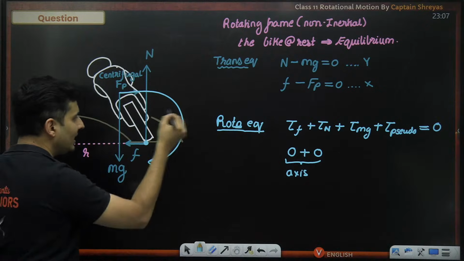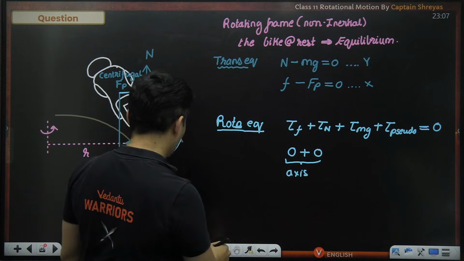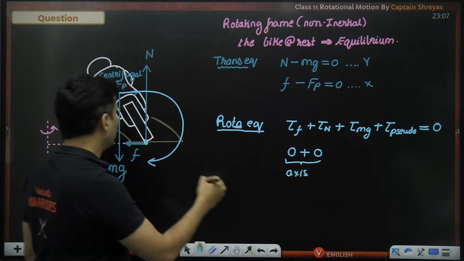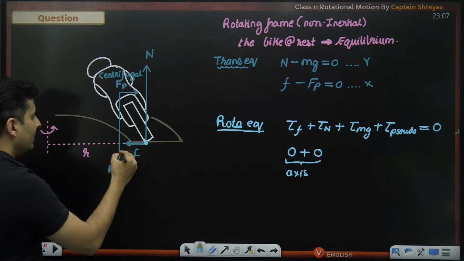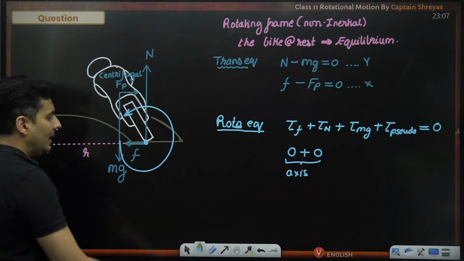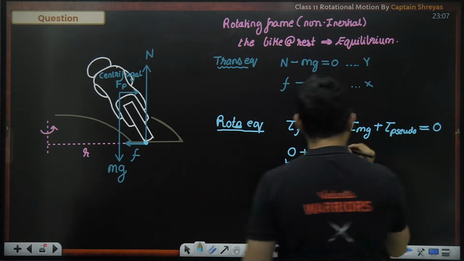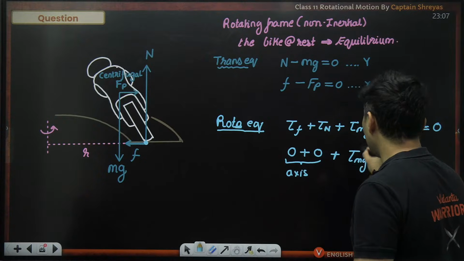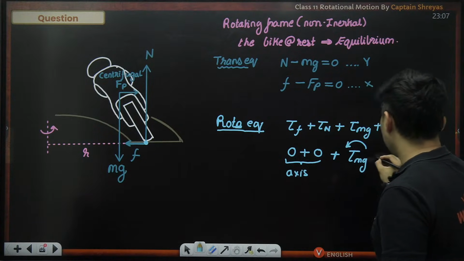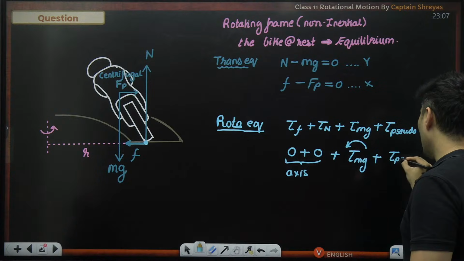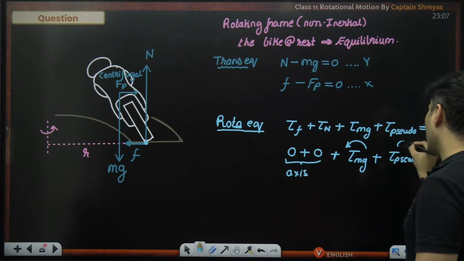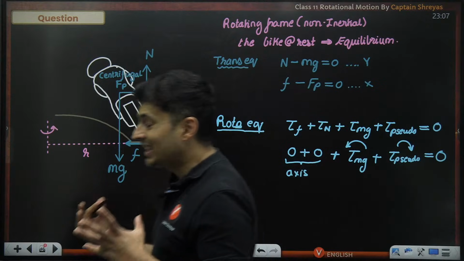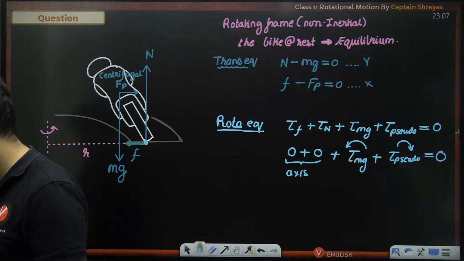So it will definitely create a clockwise torque. And what about the weight? The weight will create anti-clockwise torque. So the mg force is going to create an anti-clockwise torque, and the pseudo force, which is the centrifugal force, is going to create a clockwise torque, that will balance out to be 0. So that is what is at play over there.